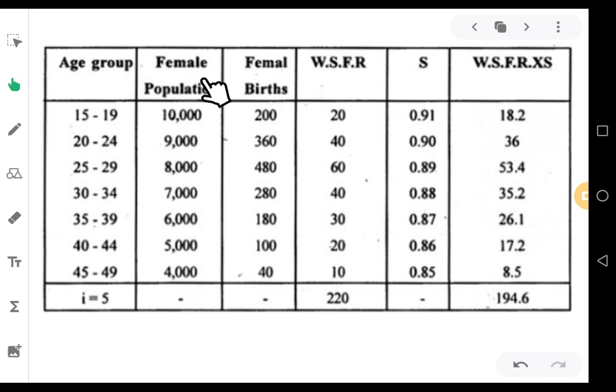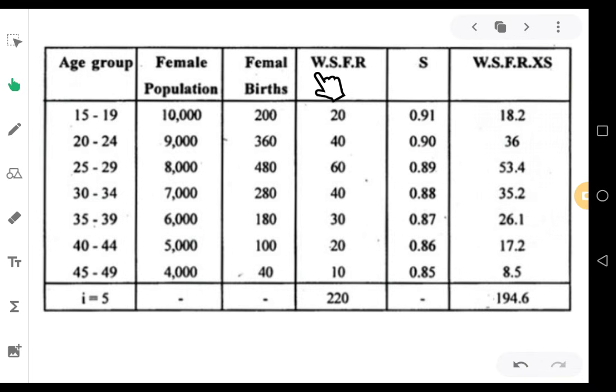Female population: again the same as in the question, copy exactly from the question. Female births: also take as it is from the question. That means the first 3 columns we have got from the question itself, and one more column, survival rates. All 4 columns we will use in the answer table.